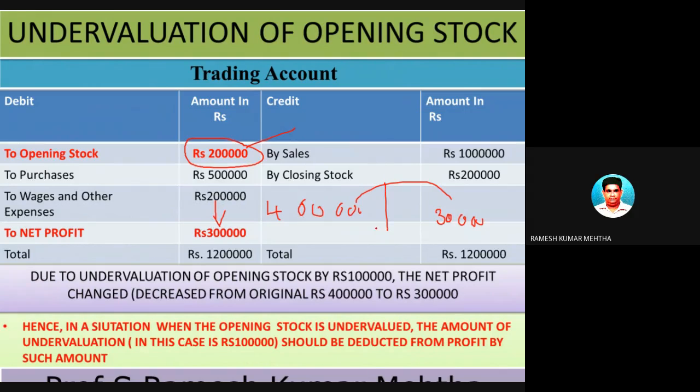Now what has to be done? Whenever there is an undervaluation of opening stock, deduct that much amount of undervaluation from the old profit to arrive at the right net profit. So the summary is, due to undervaluation of opening stock by 1 lakh rupees, the net profit has decreased from 4 lakhs to 3 lakhs. So in a situation when the opening stock is undervalued, the amount of undervaluation should be deducted from profit to arrive at the right profit.